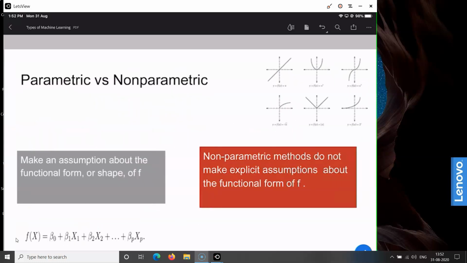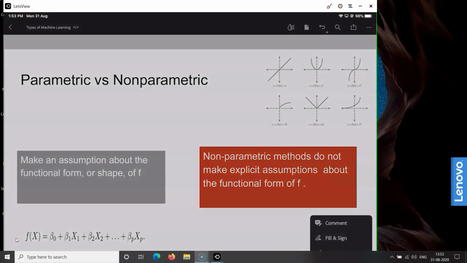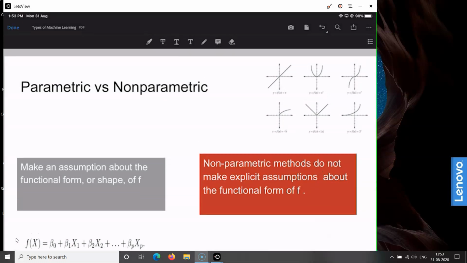Now there is another way of classifying machine learning algorithms, that is based upon what kinds of assumptions a machine learning algorithm takes while building the model. Now see, in mathematics you might have studied that there are different types of mathematical functions, like for example linear function, square function, exponential function, absolute function, the logarithmic function. These are the different kinds of mathematical functions.